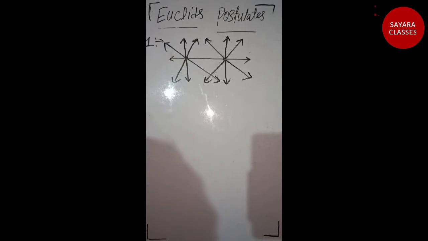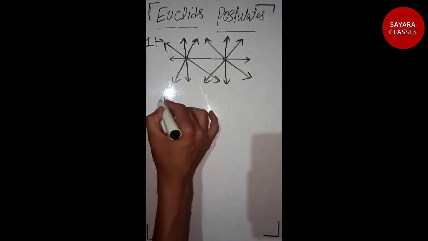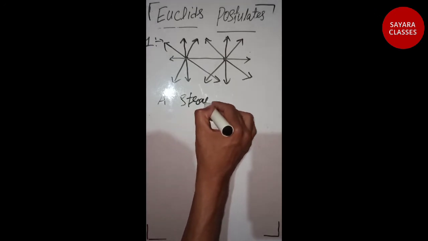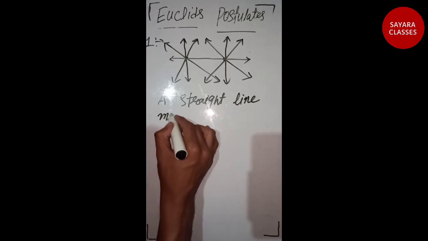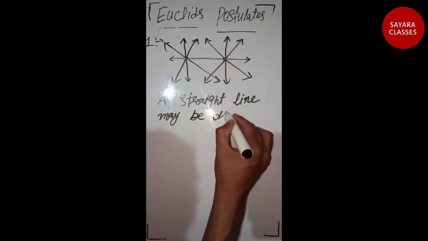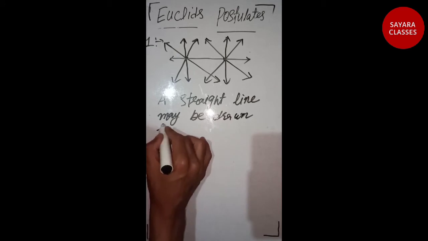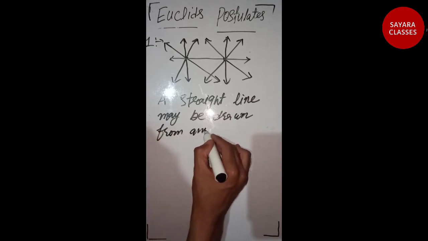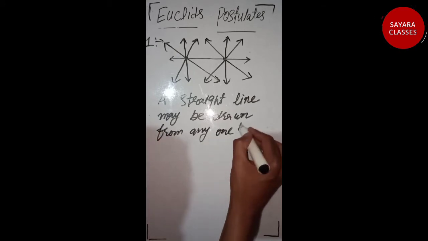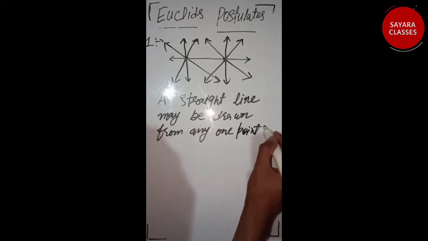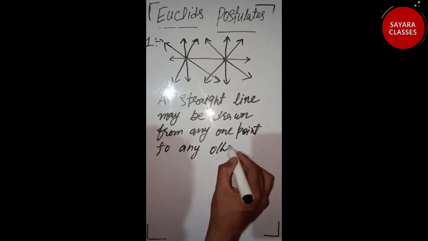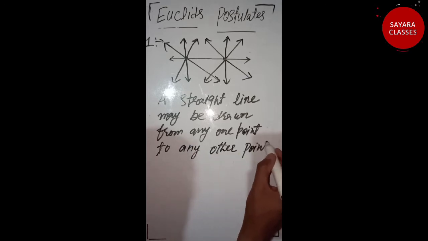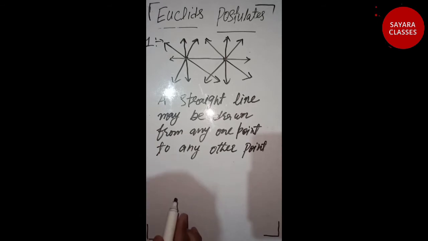The statement of the postulate is given as: a straight line may be drawn from any one point to any other point. This is the statement of the first postulate of Euclid.